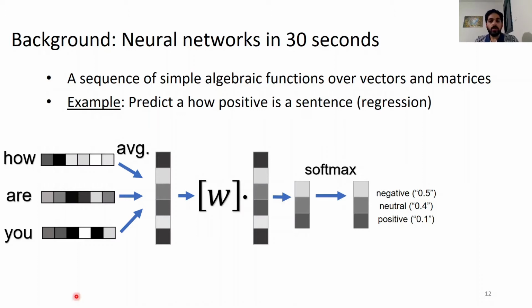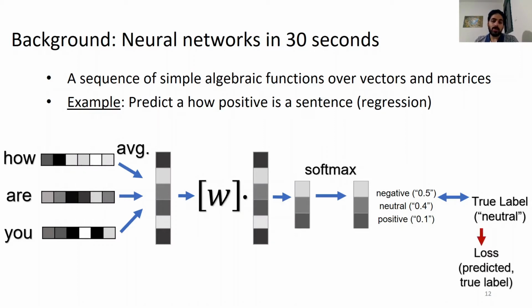In this case, we feed the model with "How are you?" and after some computation, we get a distribution over the available output classes. We want the model to predict "How are you?" as neutral, which is not the case here. So we achieve this goal by training, which is the process of updating the model weights. First, we define the loss function that measures the distance between the current prediction and the correct label. This loss should be minimized, and it's done by gradient descent, which is the process of deriving the loss with respect to the weights and updating the weights with these equations.